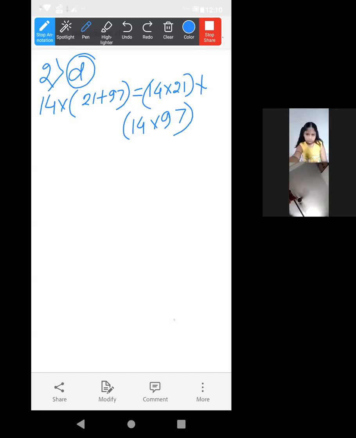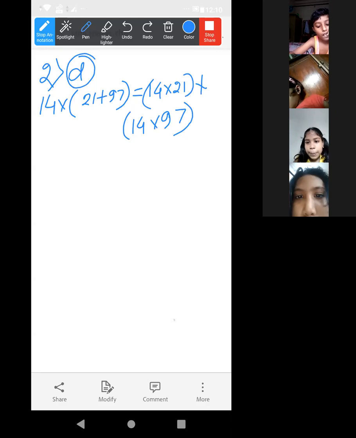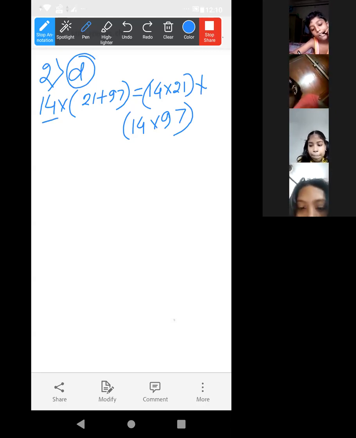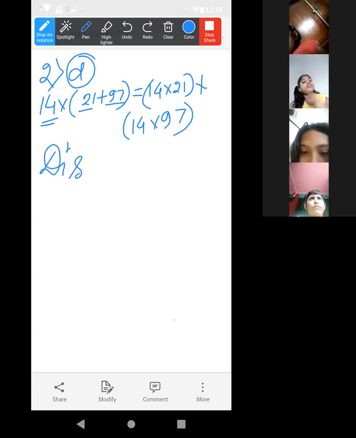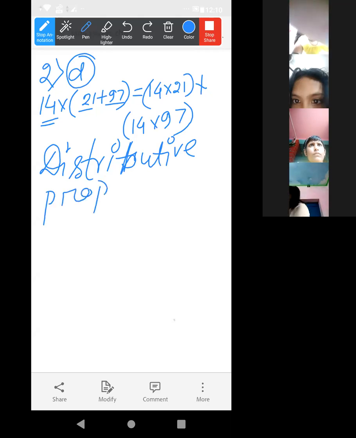Yes, good. That means, look at this very carefully. Basically 14 into this plus this. This is the distributive law of multiplication over addition. Now you can remember. Distributive property of multiplication over addition. Just write this one.